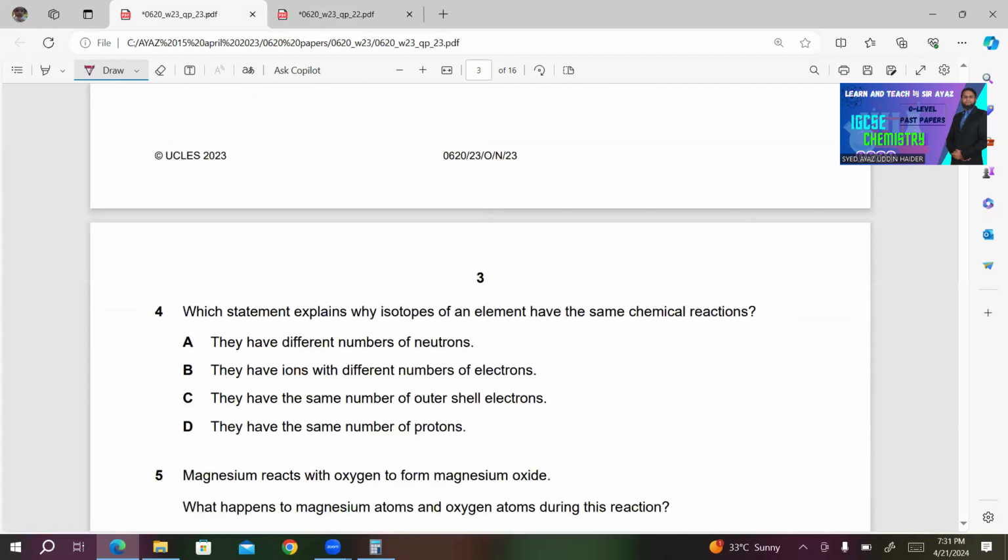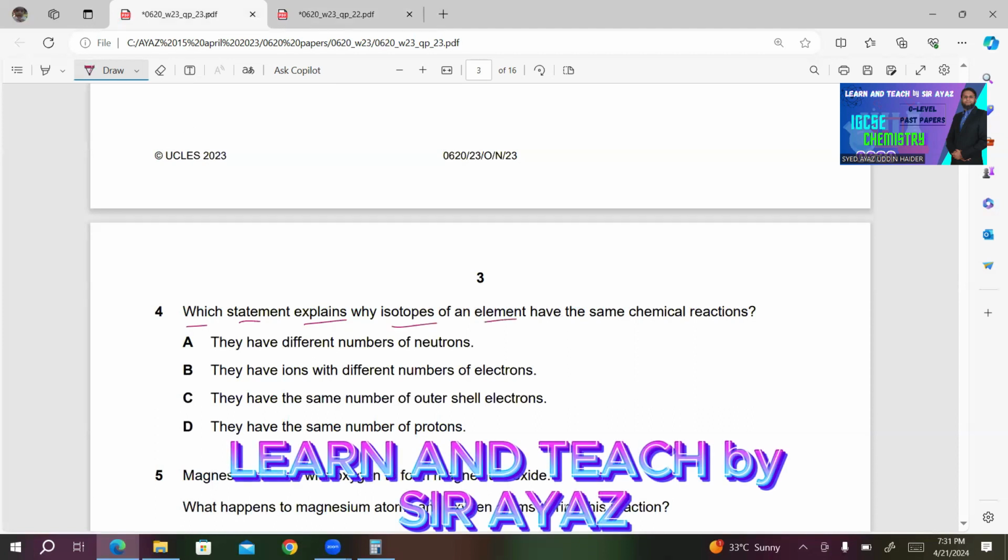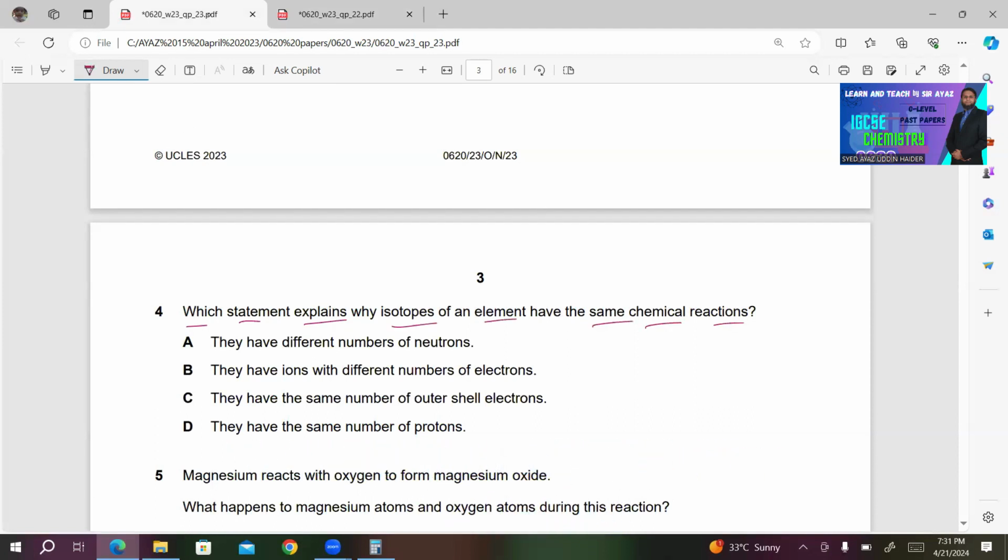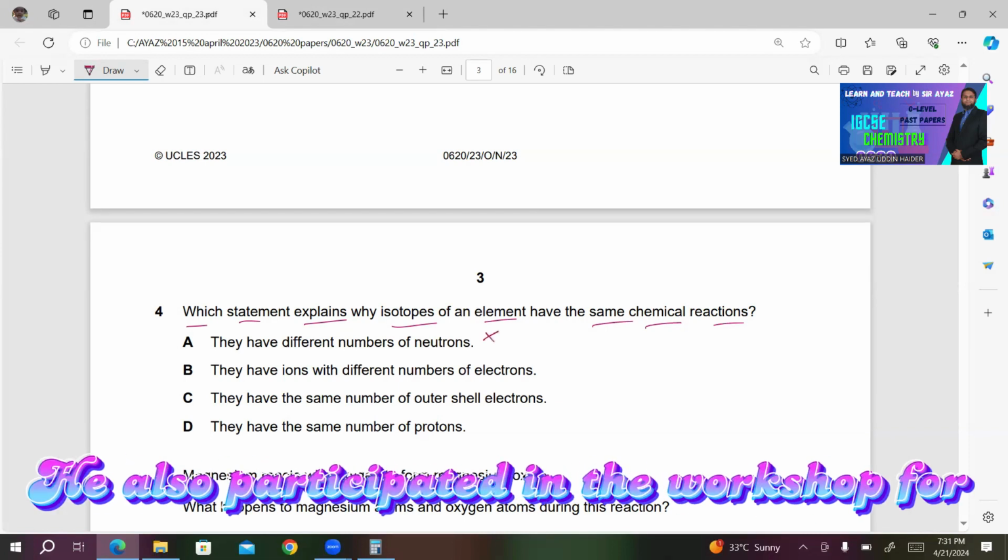Next question. Which statement explains why isotopes of an element have the same chemical reactions? Isotopes have the same chemical reactions due to the same number of outer shell electrons. A, they have different numbers of neutrons. This is not the reason, this is incorrect.